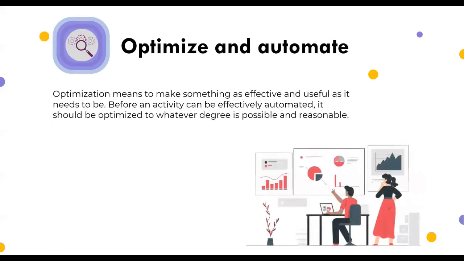About optimize and automate. Optimization means to make something as effective and useful as it needs to be. Before an activity can be effectively automated, it should be optimized to whatever degree is possible and reasonable. It is essential that limits are set on optimization, as service and practice exist within a set of constraints, i.e. financial, compliance, time or resource.